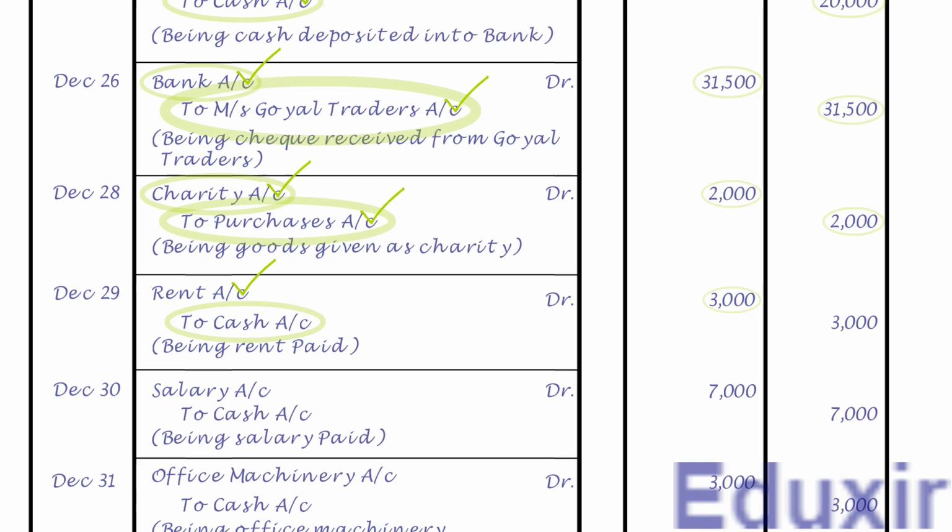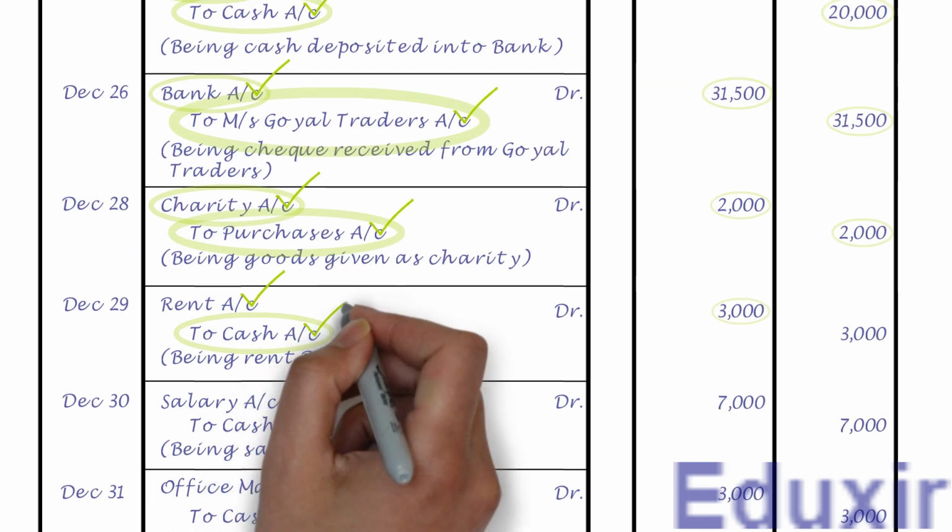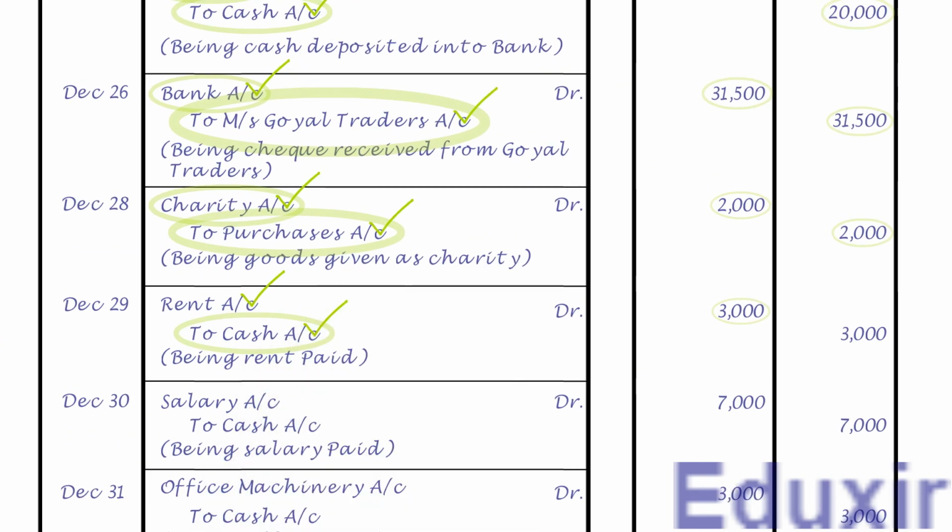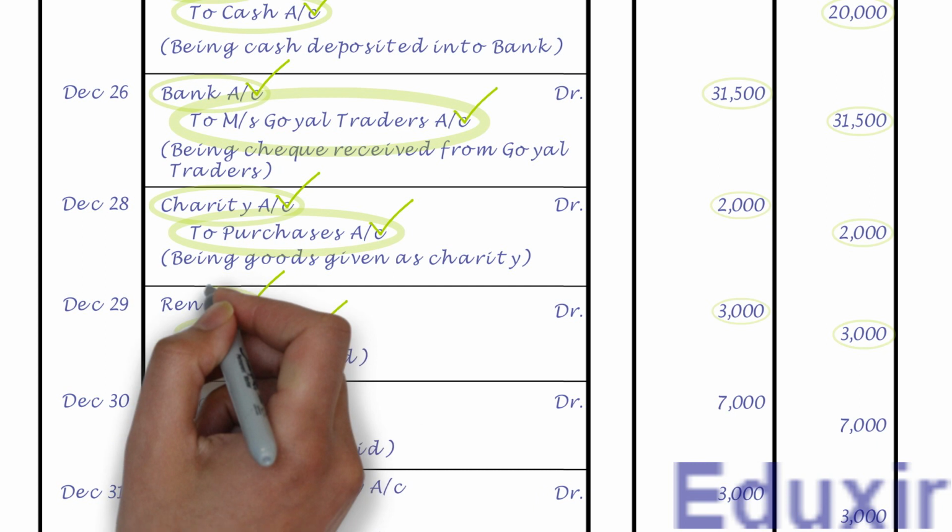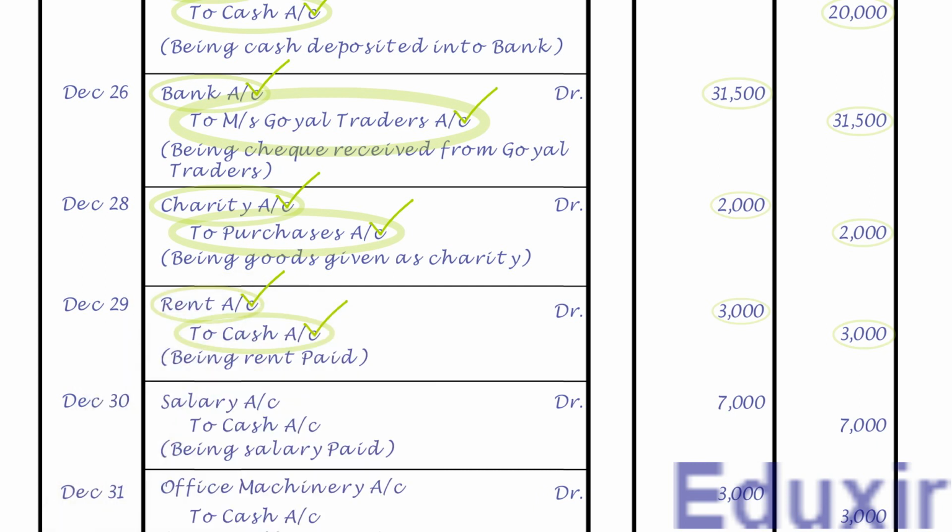As the name suggests, it needs to be posted on the credit side of cash account and the credit amount is 3000 rupees. Note that the details that need to be posted into the particulars column is rent account. As we already have the cash account, we need to post this entry into that account.